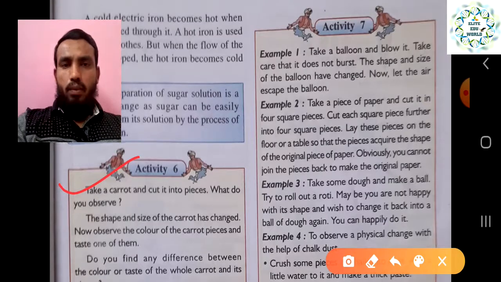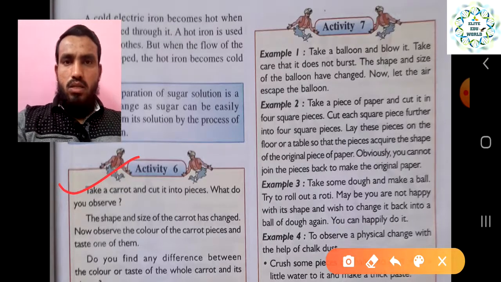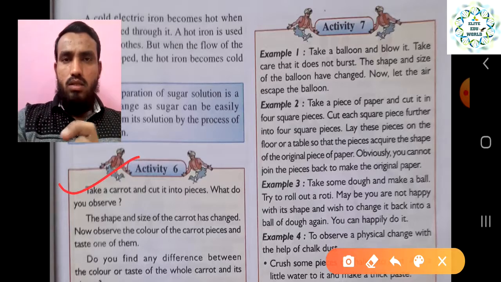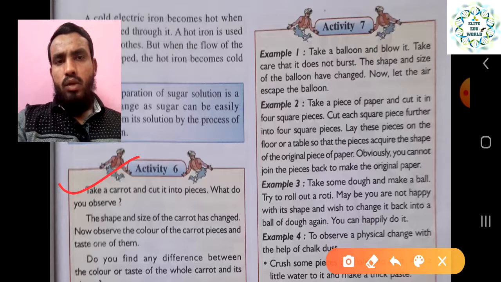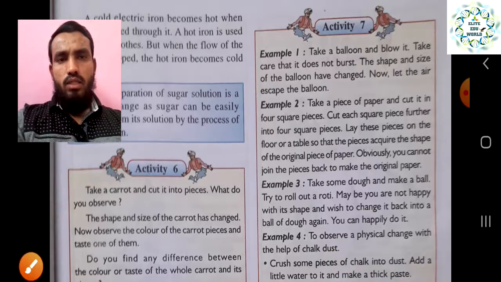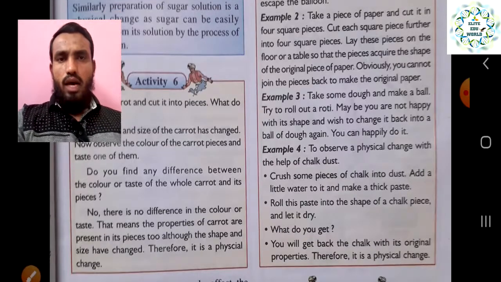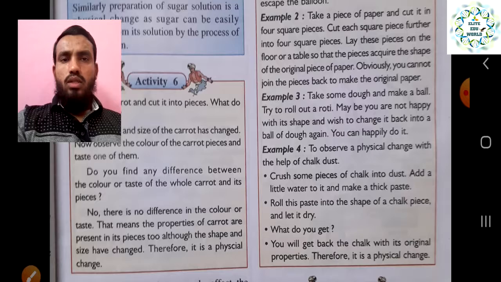Only the shape of the carrot will be changed, but the taste and the color will remain the same in a whole carrot or in a sliced carrot. So that is only a physical change. And do you find any differences between the color and size? No, because it is going to be the same color as its whole carrot, and so no, there is no difference in the color or the taste.